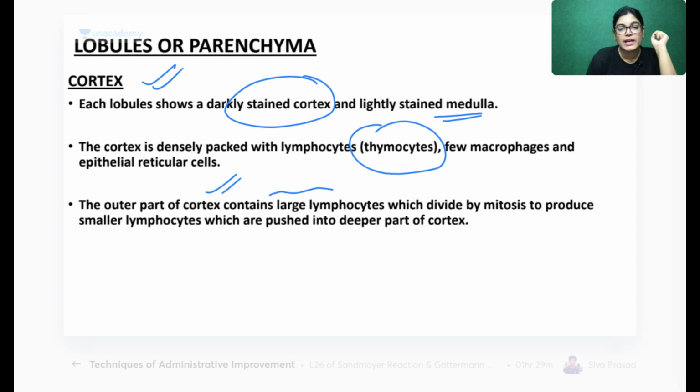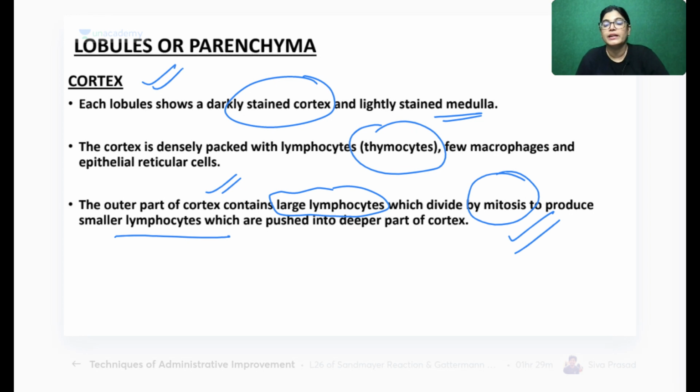Outer cortex has a large number of lymphocytes, which divide by the process of mitosis to produce smaller lymphocytes. So mainly lymphocytic aggregation is lying in the cortex of thymus gland.